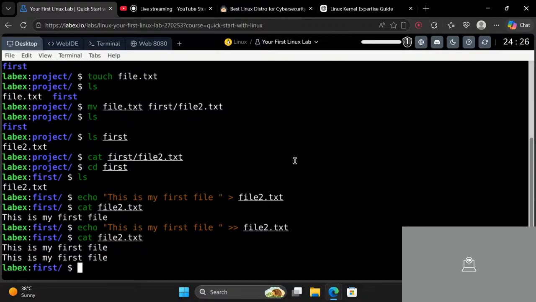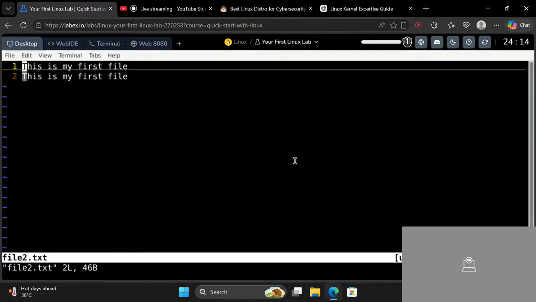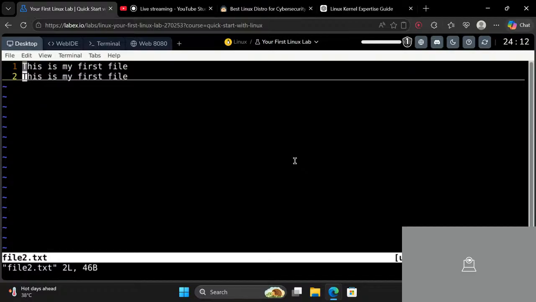So let me use vim. If I had to use vim, I need to install vim too. So if I just do it like this and click enter, okay, it means that vim is already installed by default.